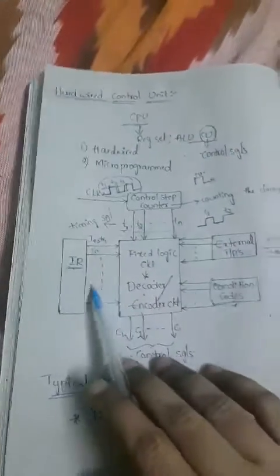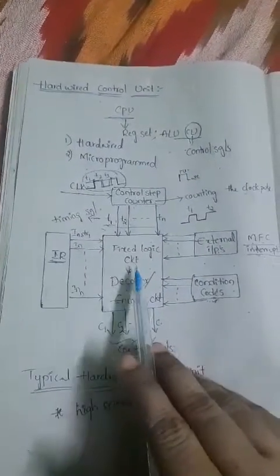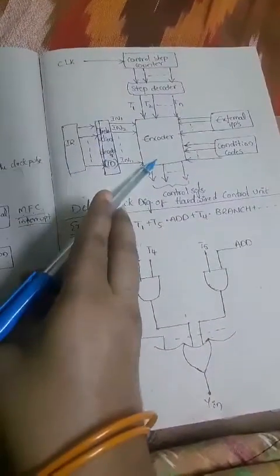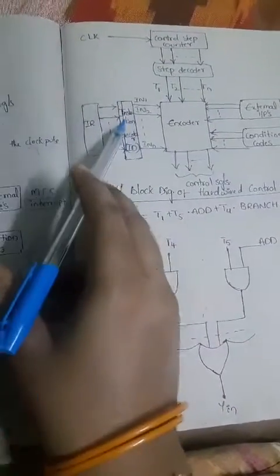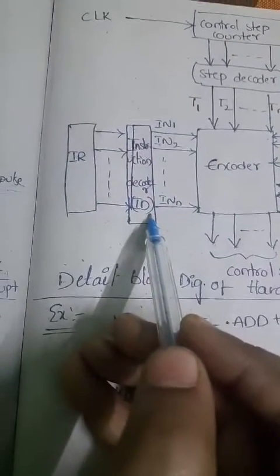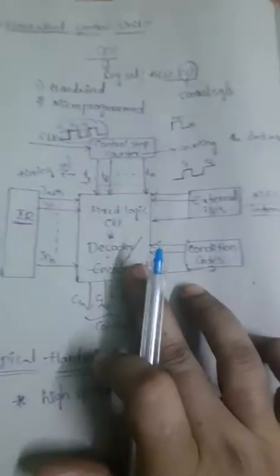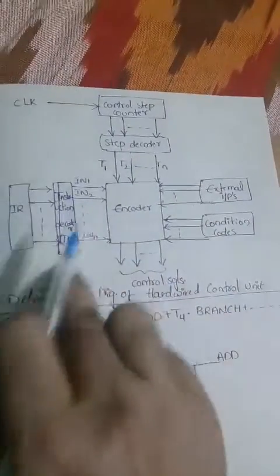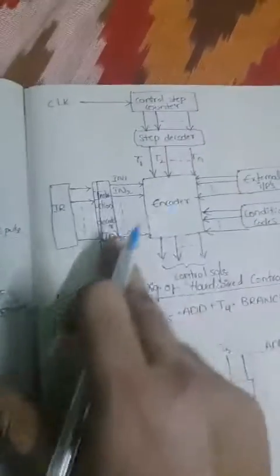Previously we had the instruction register going straight to the decoder and encoder circuit, but here, in between the instruction register and the encoder circuit, we have one more block, that is the instruction decoder. ID is the instruction decoder. That means we can separate the decoder and encoder circuit in this hardwired control unit. Previously we didn't have this block actually.